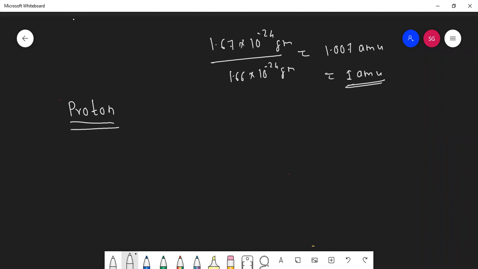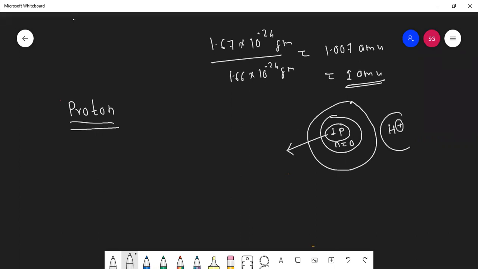Students, if I say proton, proton is nothing but hydrogen. Can I say it like this? Yes, sir. Because look at hydrogen. How many protons are there? 1. How many neutrons are there? 0. And how many electrons are there? 1. So when we are talking about one proton, can I say it's actually H plus? If you remove this electron, the hydrogen will get a plus charge. So it is having only one proton. So proton is nothing but this H plus hydrogen.